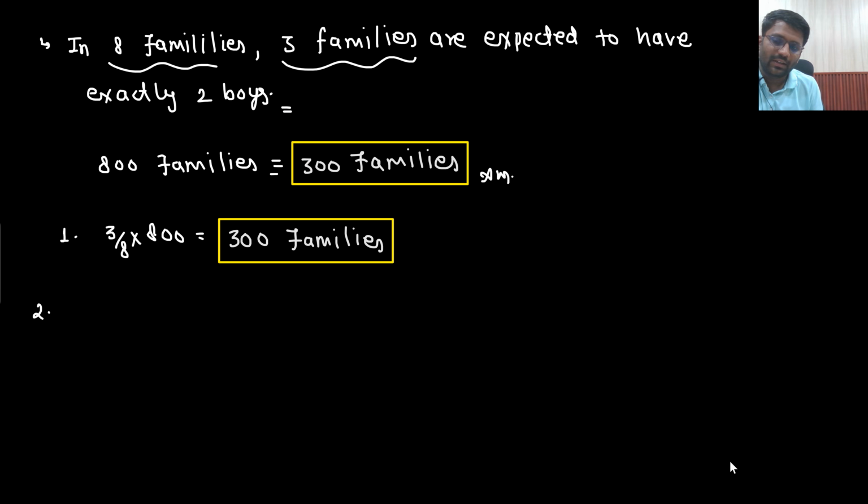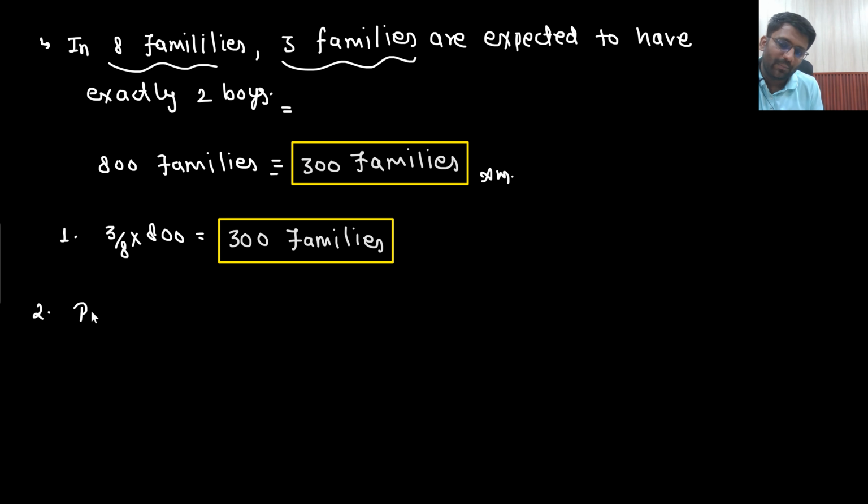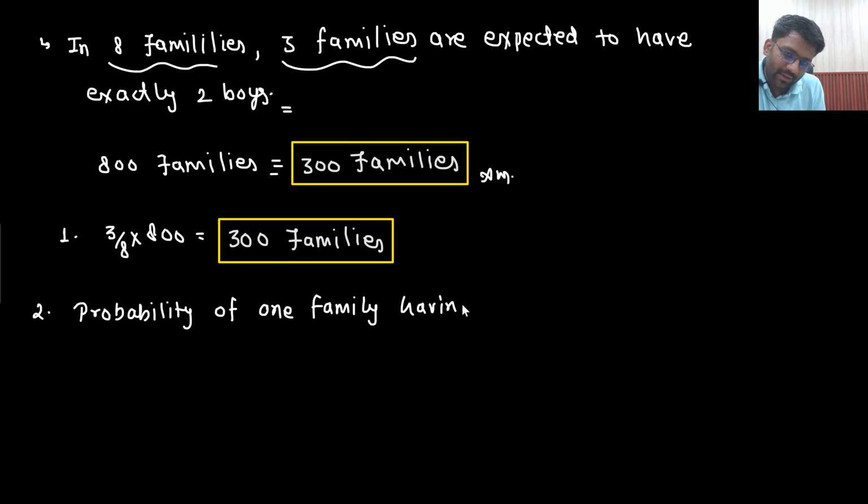What will be the answer of the second? For the answer of the second, what would I do? Either 2 or 3 boys. So what I will find out is the probability of one family having either 2 or 3 boys.